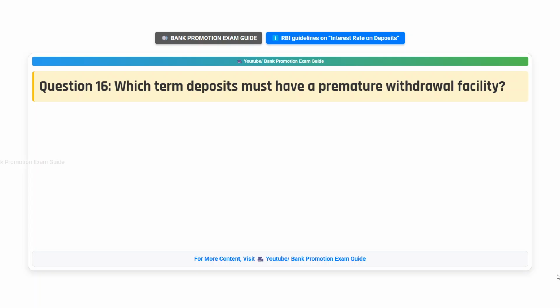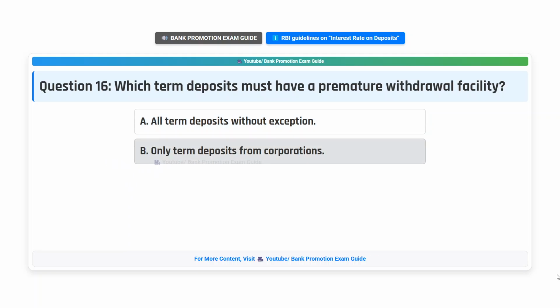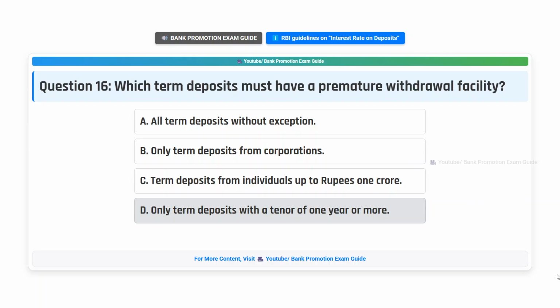Question 16. Which term deposits must have a premature withdrawal facility? Option A. All term deposits without exception. Option B. Only term deposits from corporations. Option C. Term deposits from individuals up to rupees 1 crore. Option D. Only term deposits with a tenor of 1 year or more.